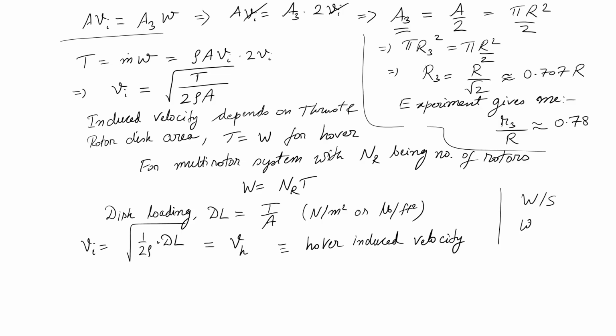It was basically my weight or my lift divided by the total area of the wing. So, that becomes my wing loading, and wing loading directly governs your performance and your entire design of a fixed wing UAV. Likewise, here your disk loading will govern the design of a rotary wing UAV.